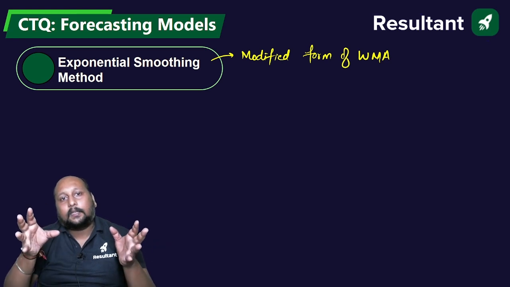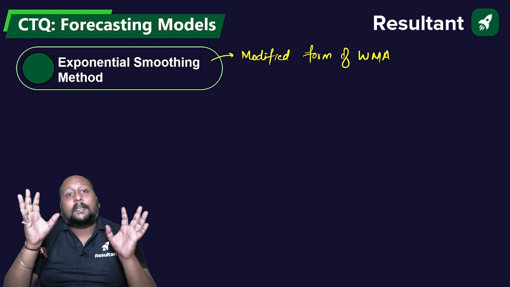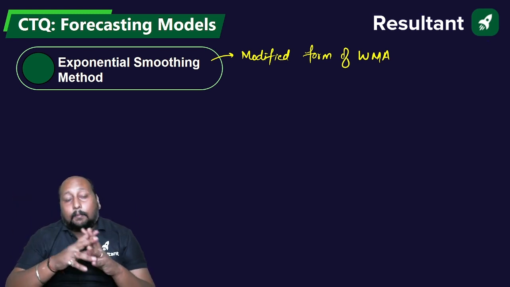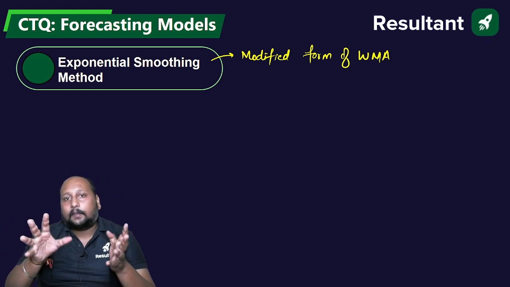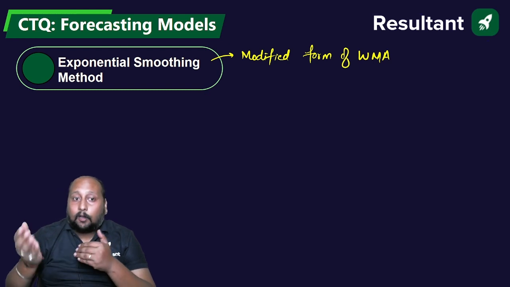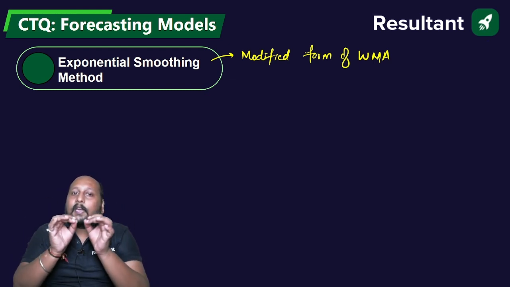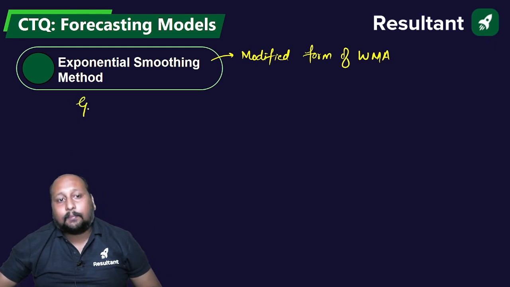The recent data will be assigned the highest weightage, and the oldest data will be assigned the lowest weight. But here the weights decrease in an exponential way, right? And because it decreases exponentially, we can use a very general expression, and from there we'll be able to understand what exponential smoothing is.